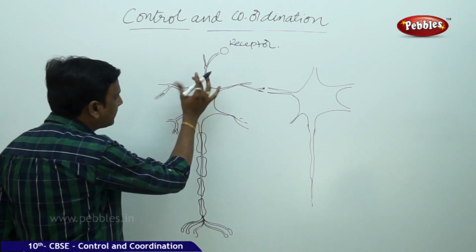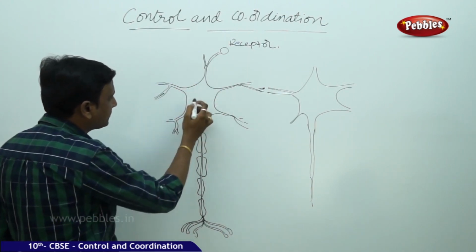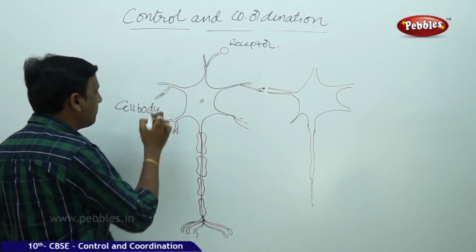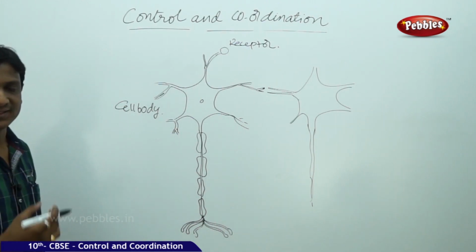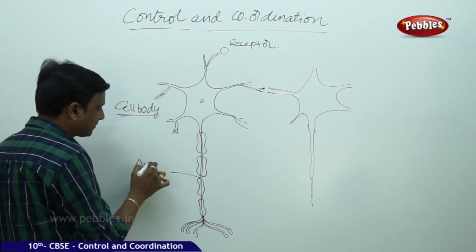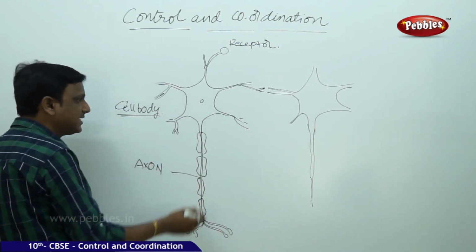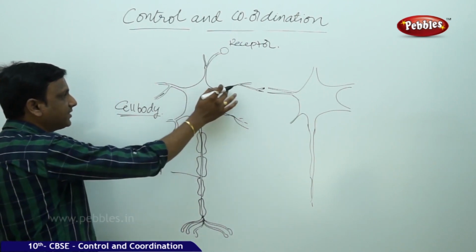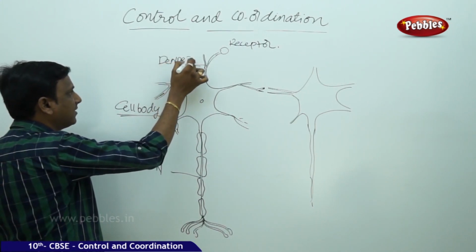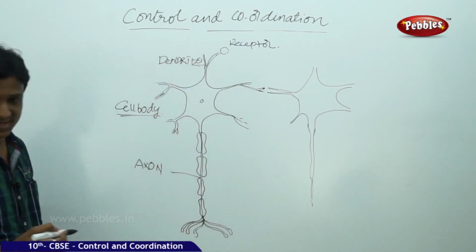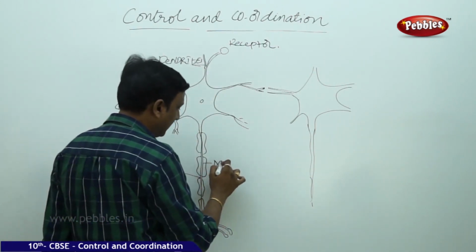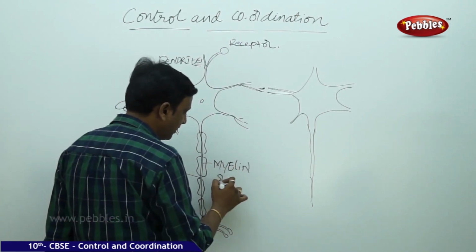This wide part of this nerve cell is called the cell body. Before we see how it functions, let us discuss the shape and different parts of this cell. This is called the axon. This is the extension of the cell body. The cell body has so many extensions and these are called dendrites. That means the short extensions are called dendrites and the long extension is called the axon. This is covered by a protective myelin sheath.